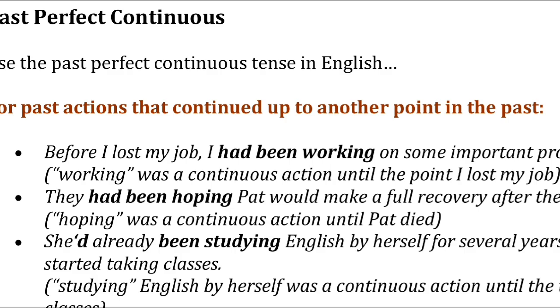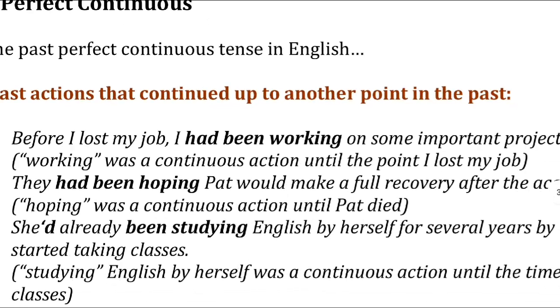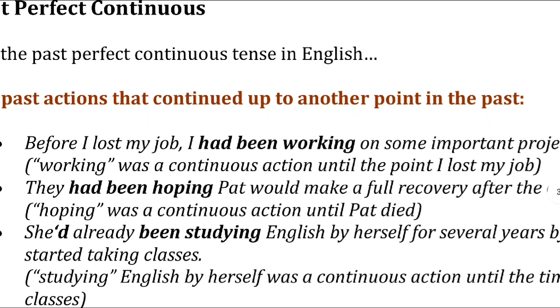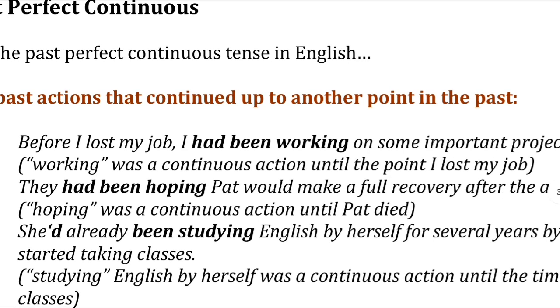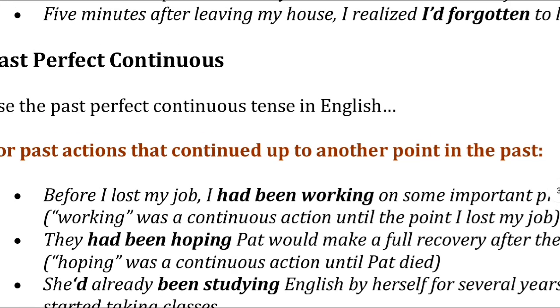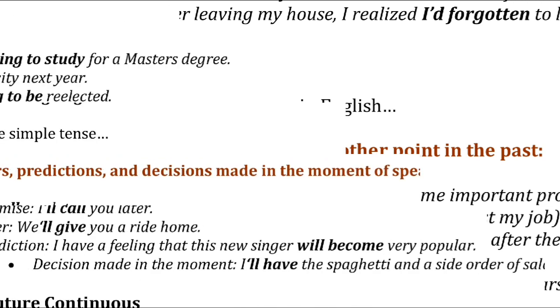Like for example, before I lost my job, I had been working on some other important projects. Means before I lost my job, I had been working there on some other projects. Means there were two incidents and both the incidents were in the past only. They had been hoping Pat would make a full recovery after the accident. So though both the accidents were in the past, both started in the past and ended also in the past. Means at present there is no existence of these actions. So these are all about past perfect continuous.